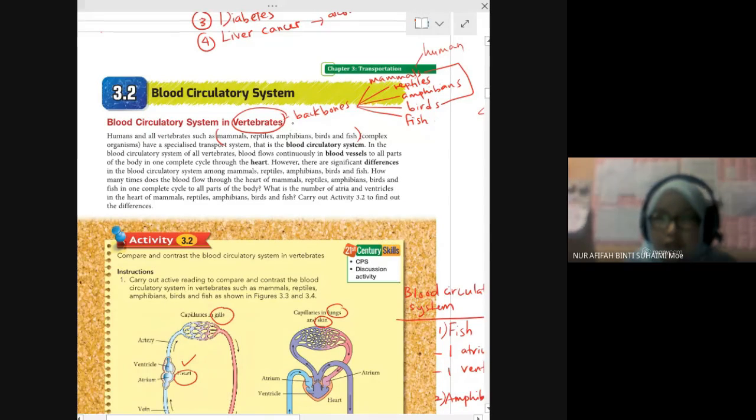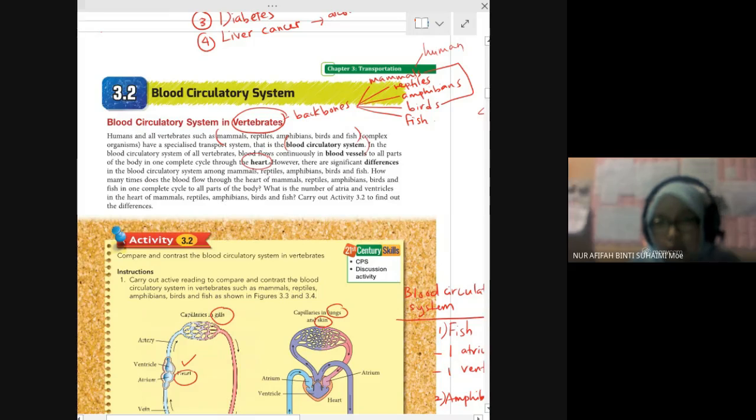Mostly vertebrate organisms have their own specialized transport system that we call the blood circulatory system. This blood circulatory system consists of blood vessels, with continuous flow of blood from the top of your body to the bottom. We have continuous blood vessels in our body, and these blood vessels are connected to our heart.